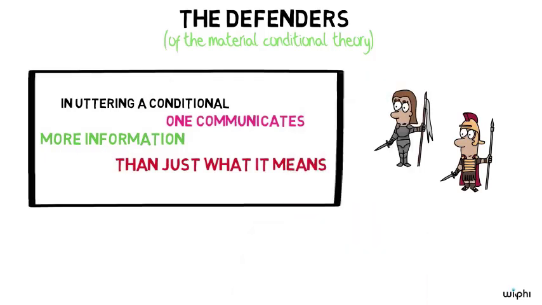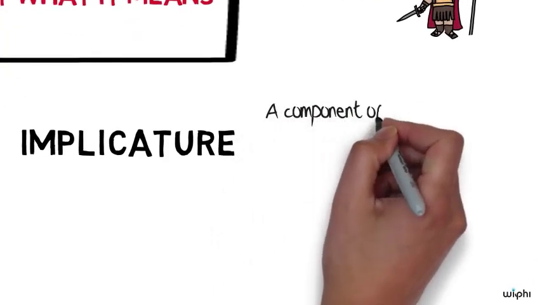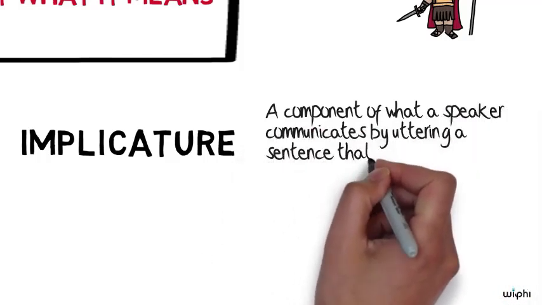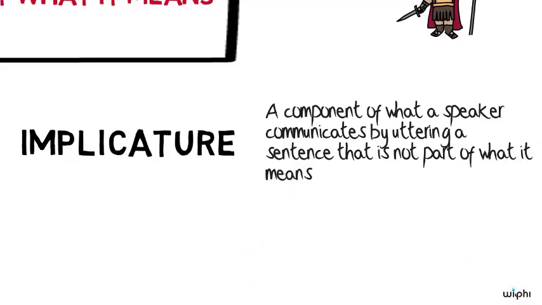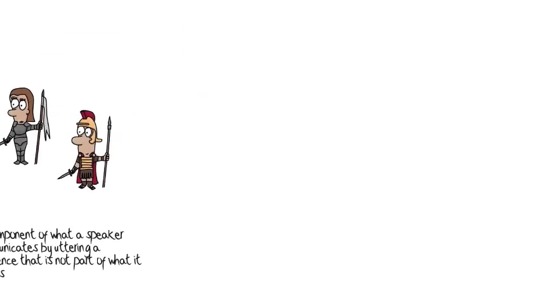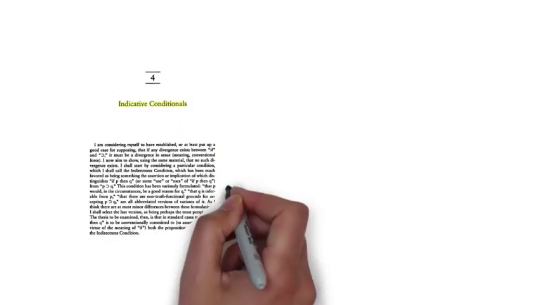This is usually understood as an implicature, a component of what a speaker communicates by uttering a sentence that is not part of what it means. If you're interested in that way of defending the material conditional theory, I recommend that you check out the Wi-Fi lectures on implicatures and the following papers by Paul Grice and Frank Jackson.